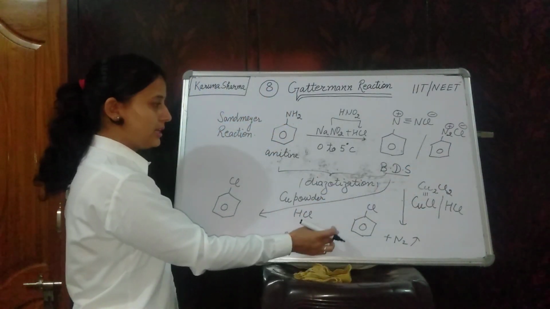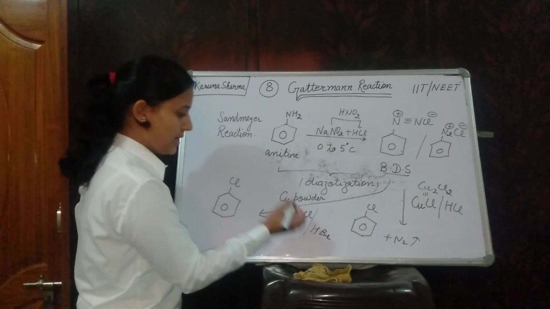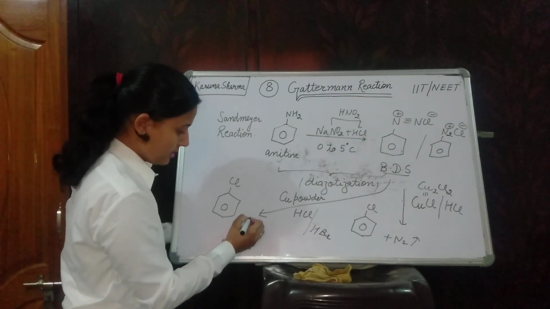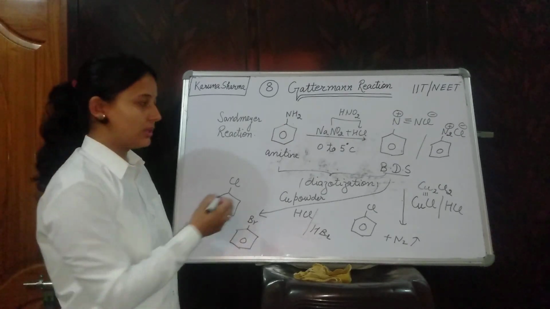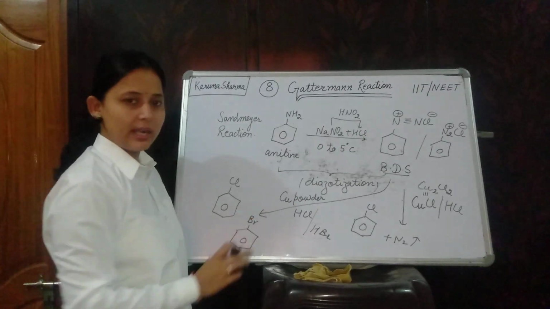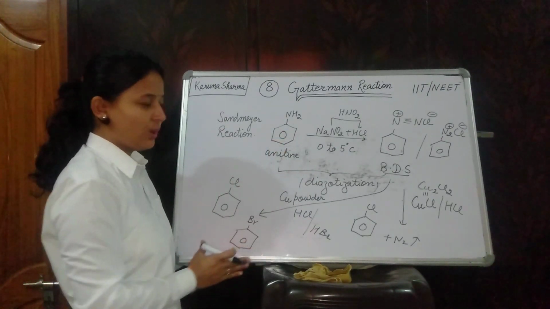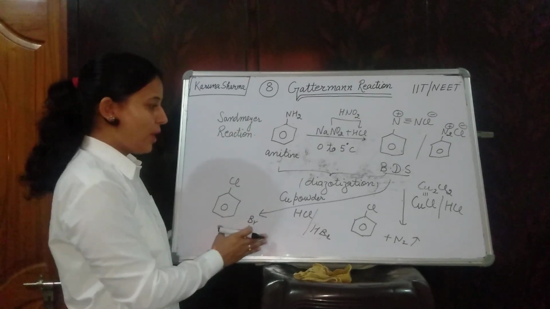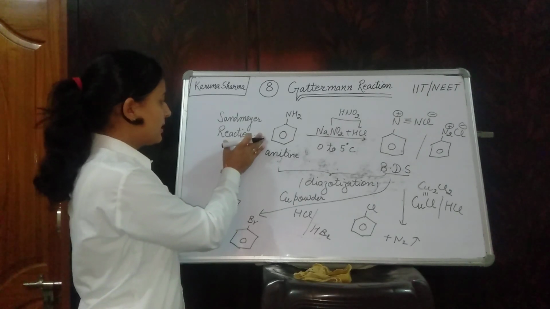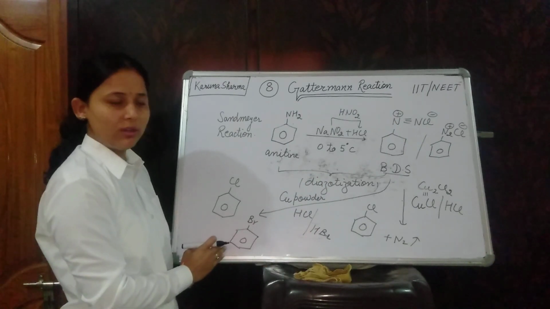In this case, if you are taking HBr in place of HCl, then what product is formed? So simple, bromobenzene will be formed. And the mechanism of Sandmeyer reaction we have done already; the same mechanism you have to follow for Gattermann reaction. So you are getting the point of the difference between Sandmeyer and Gattermann reaction. You should note it down in your notebook.